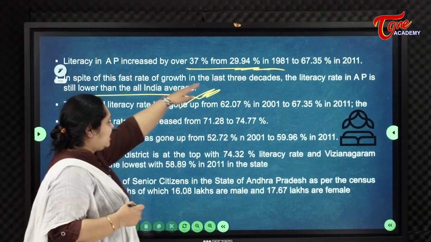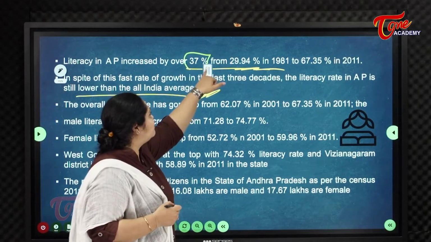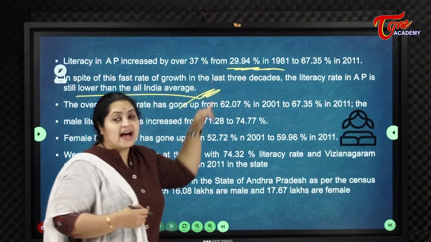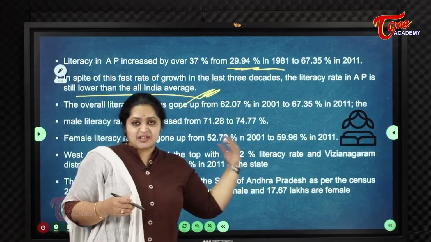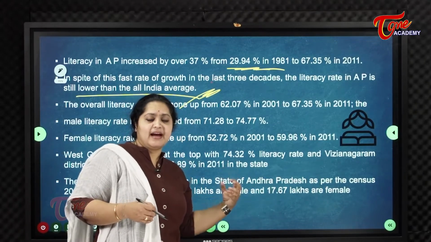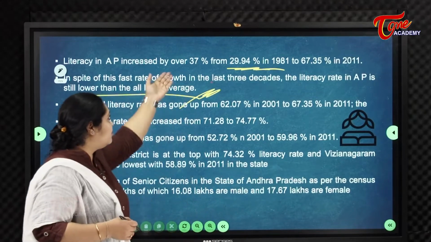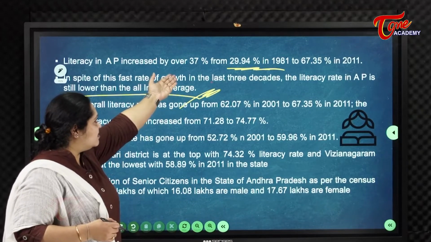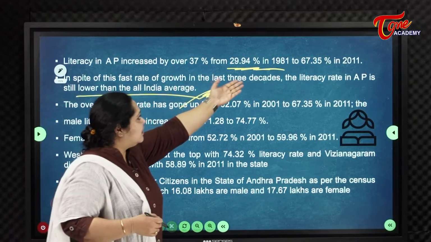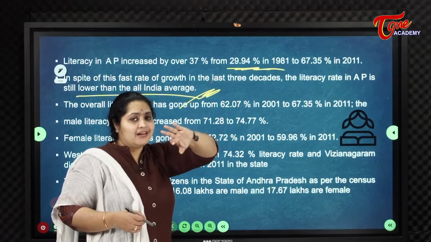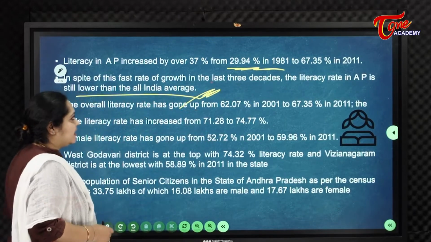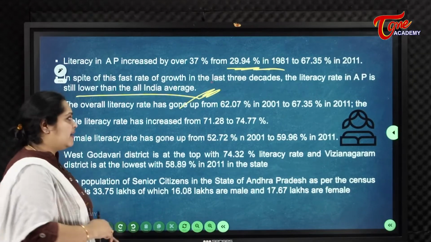We have improved nearly 37%, but we are still lagging behind the national average.